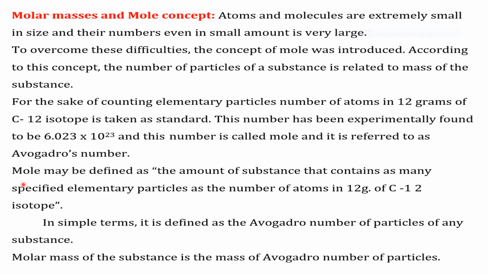Thus, Avogadro number. Mole may be defined as the amount of substance that contains as many specified elementary particles as the number of atoms in 12 grams of the C12 isotope. In simple terms, it is defined as the Avogadro number of particles of any substance. Molar mass of the substance is the mass of Avogadro number of particles.